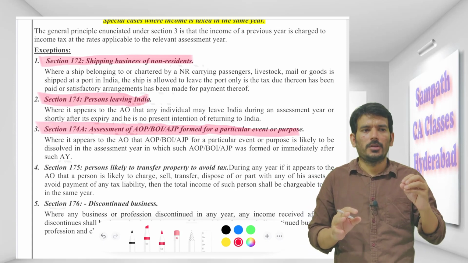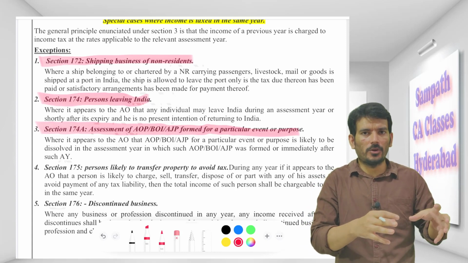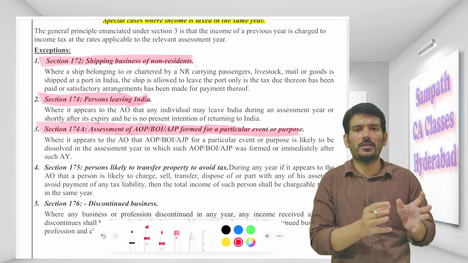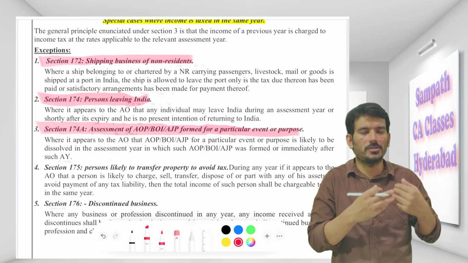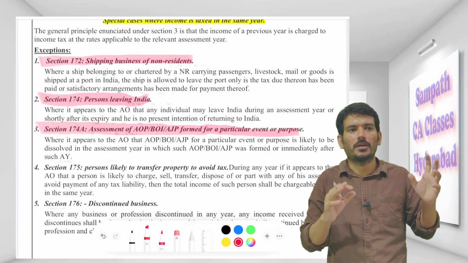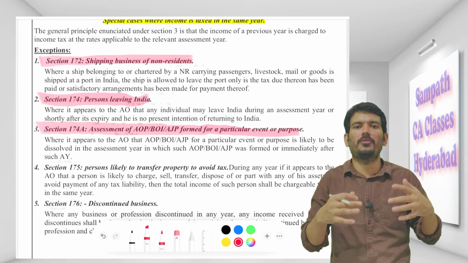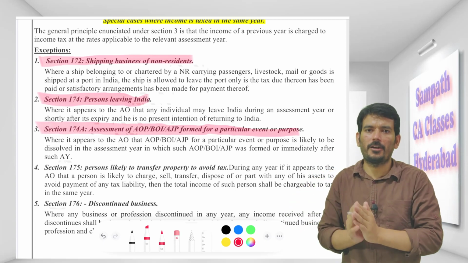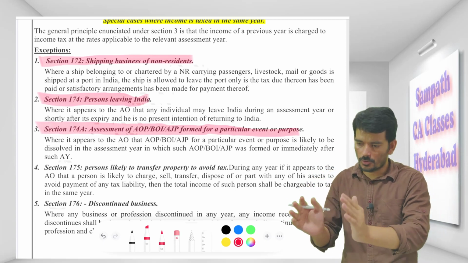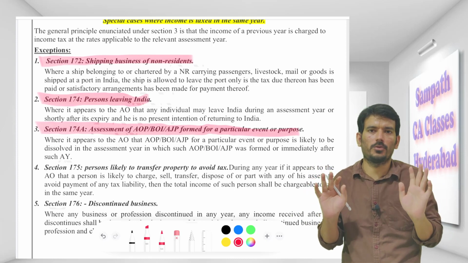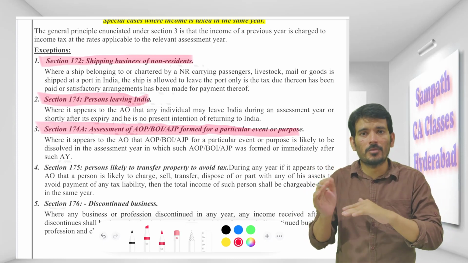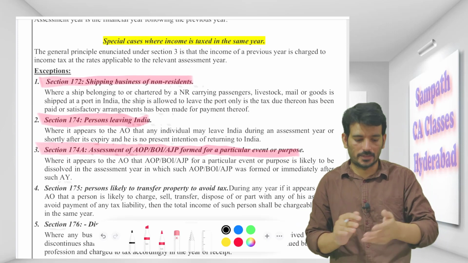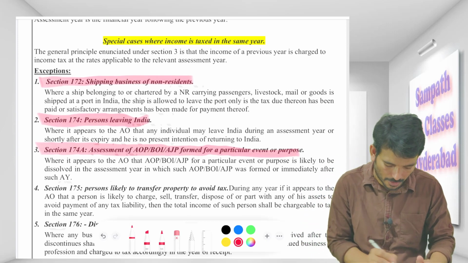So now we know that this AOP or BOI is only for a limited period. The assessing officer will not wait for us to dissolve and keep sending notices to different people asking for the money. So what they say is, I know you people came just for a short period of time, your purpose is done, now you make the payment, then you can do whatever you want. So the income earned in the previous year, income earned in the year itself, they are asking me to pay the tax. So you can observe all these things, not like I'm repeating this point.